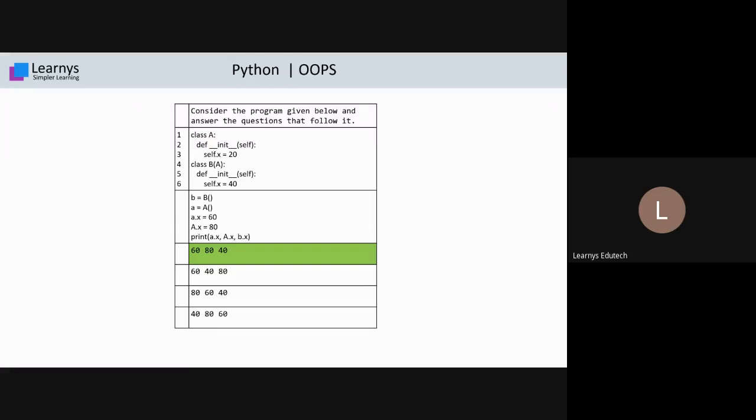Kritik Singh is saying please explain again, which I think is about b.x. Kritik, B is a child of A, and it has its own separate memory area, and inside that, self.x is a part of that B. If you assign self.x at statement number 7, once it runs, inside that B memory area, inside the object of small b, it will contain self.x equals 40.